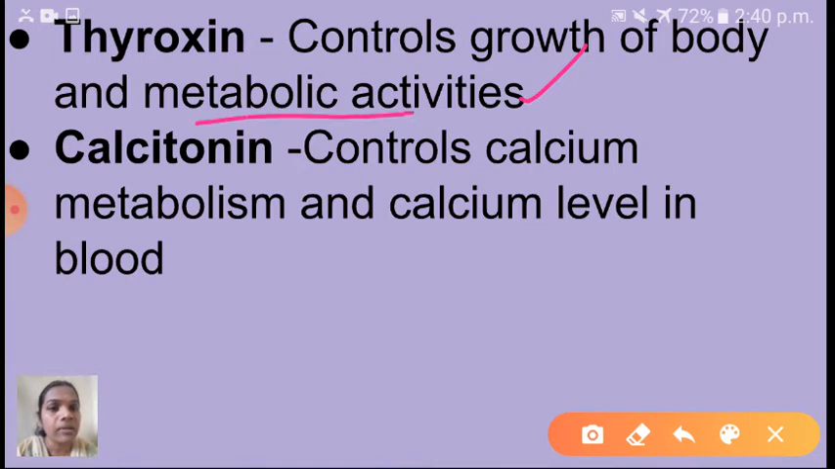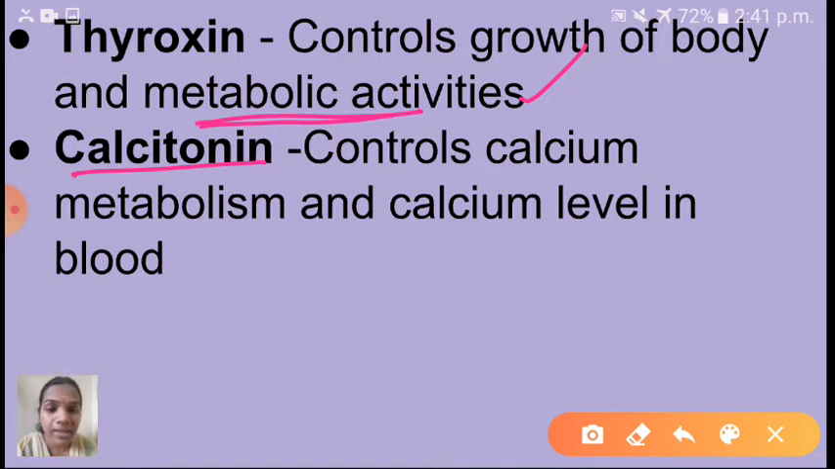Metabolic activities here means the food we are eating, from which we get energy, that is metabolism. So for that activity, this thyroxine hormone is utilized. It is secreted by the thyroid gland. Okay, the next hormone is calcitonin. Calcitonin controls calcium metabolism and calcium level in blood.